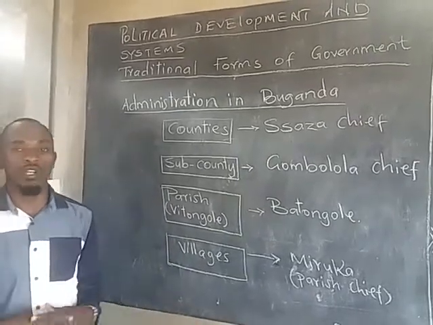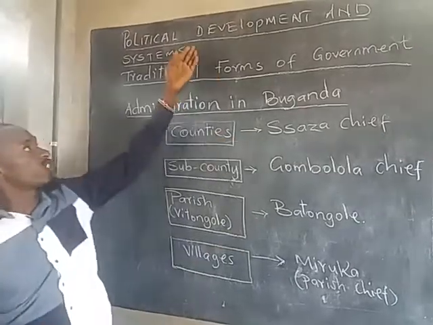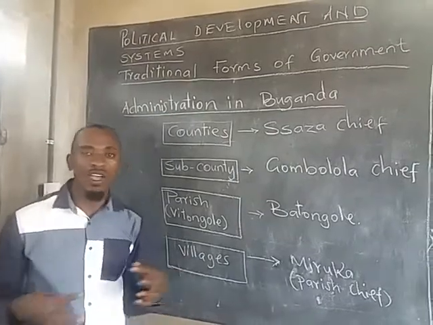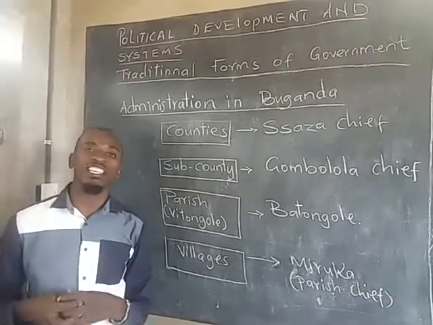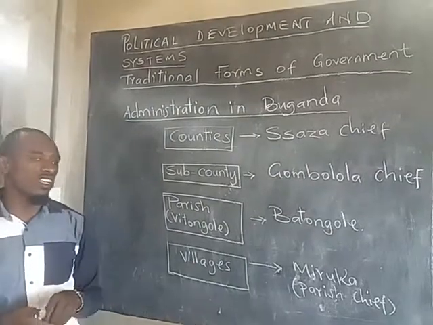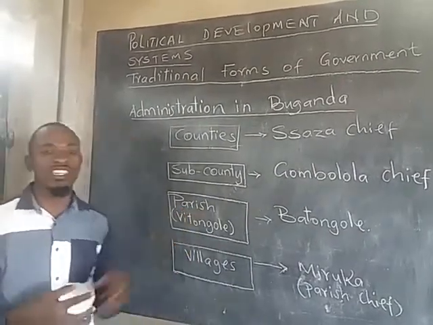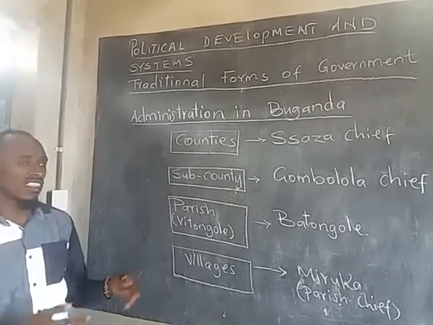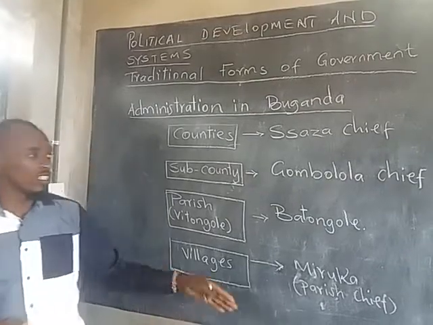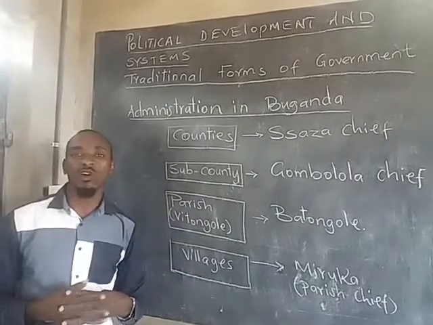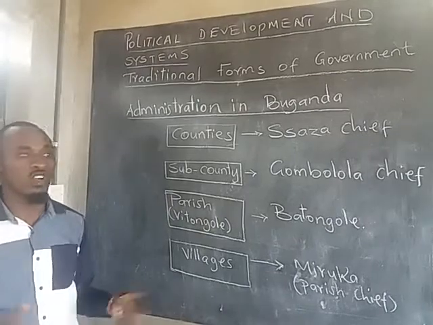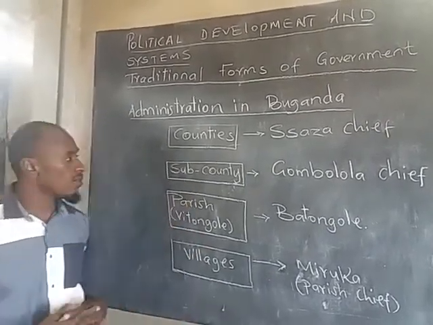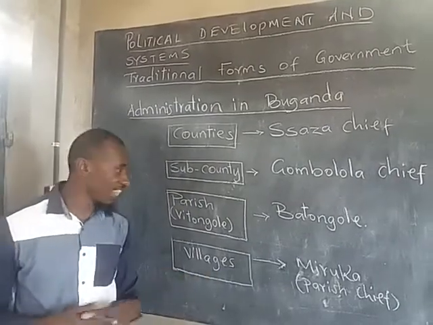In our previous lesson, we were looking at traditional forms of political development and systems, the traditional forms of government. We looked at the Buganda kingdom, which we said was founded by Kabaka Kintu between the 18th and the 19th century. Kabaka Kintu was the first Kabaka, and Kabaka was the title of the king. It was located to the northwest of Lake Victoria and to the southwest of Lake Kyoga. The staple food among the Buganda people was matoke, bananas.